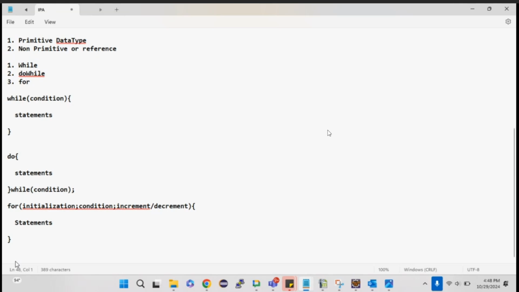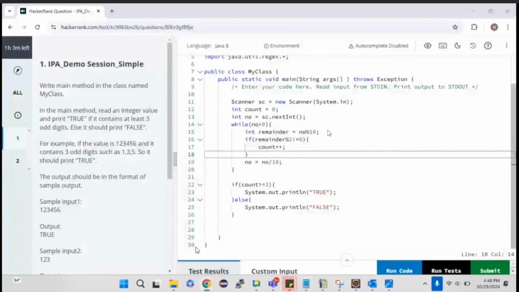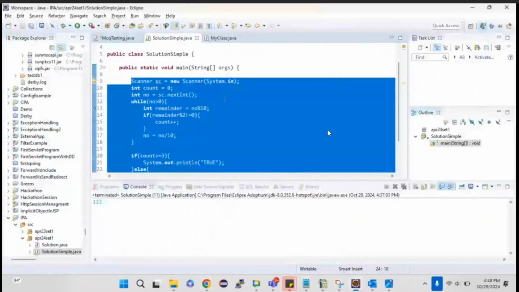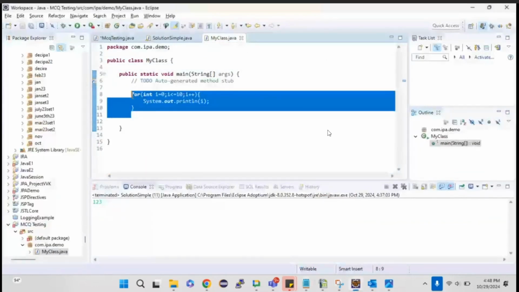If you want to store multiple values, the first choice that comes to your mind is arrays, right? You can ask me about collections. Yes, one of your friends asked. Collections are there, but they are an advancement of arrays. Array is the base. So how can I create an array? For example, let me just create an array.